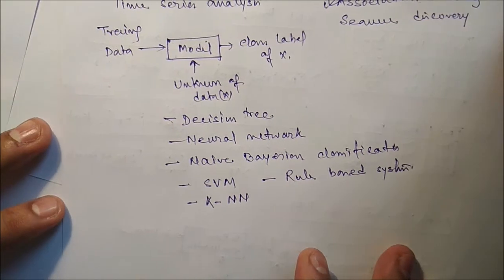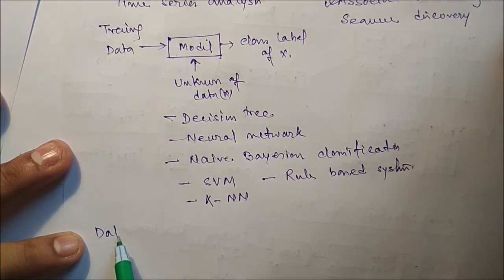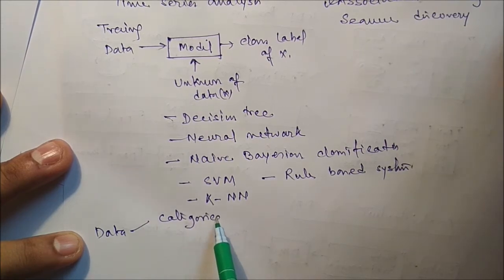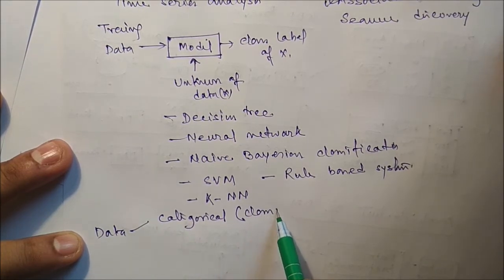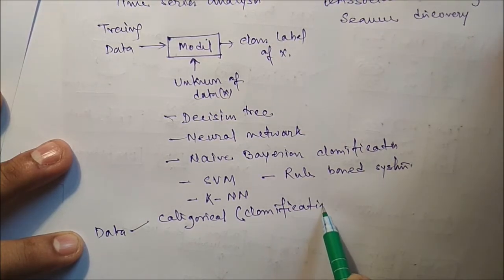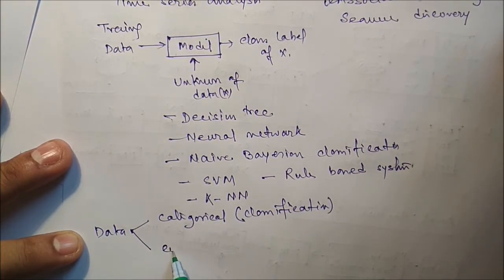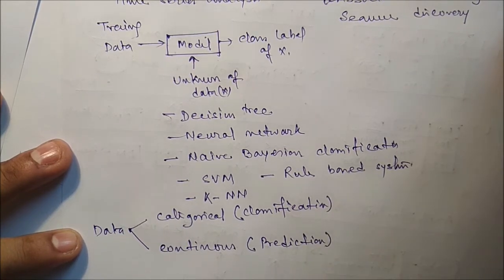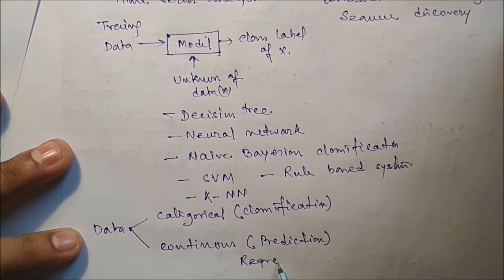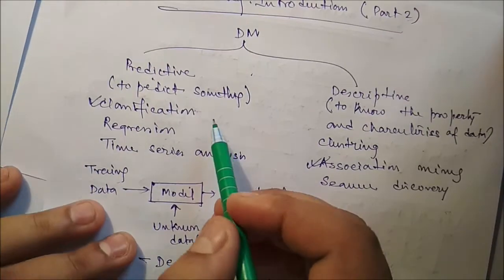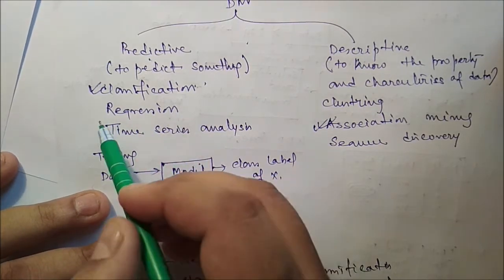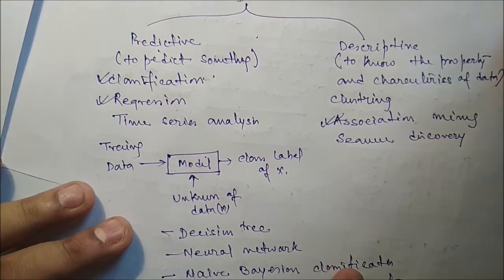If the data is categorical, we use classification to predict the class level. If the data is continuous, then we use prediction, for example regression. If the class level is categorical, we use classification. If the class level is continuous, then we use regression.